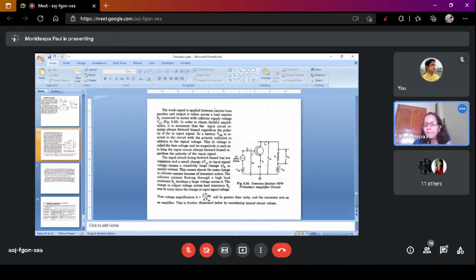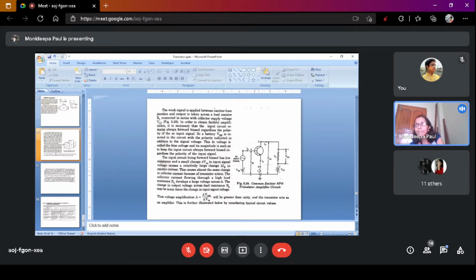So this side, where we supply the input signal, should be in forward bias condition. But during the negative half cycle of the input signal, this base emitter junction may be in the reverse bias condition.